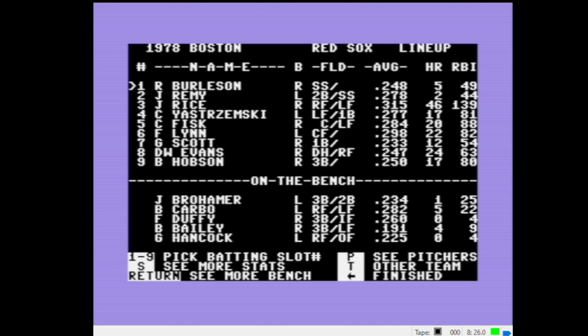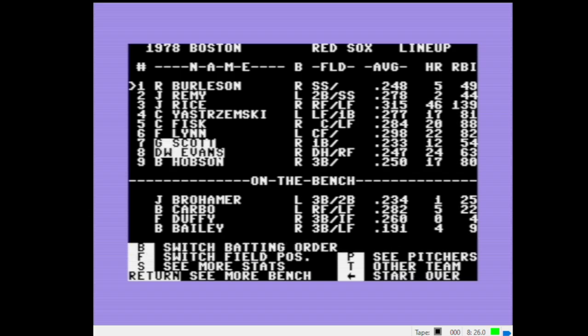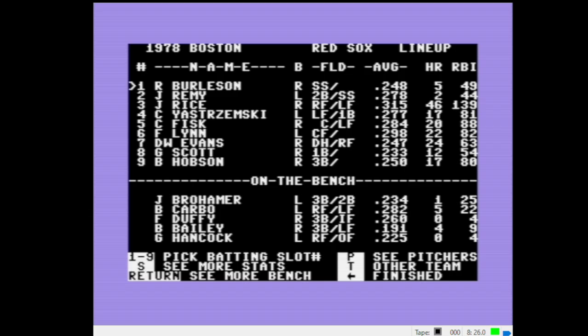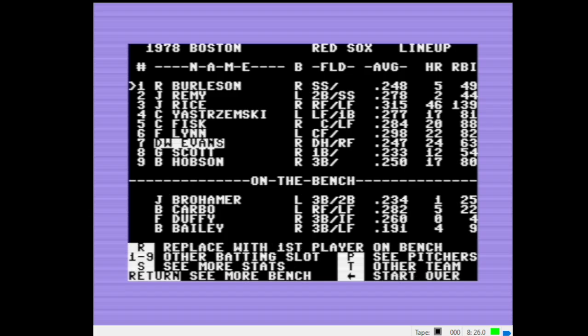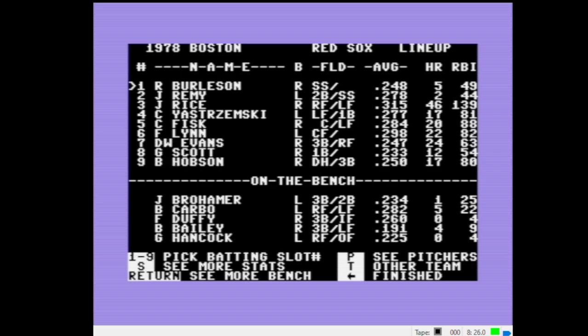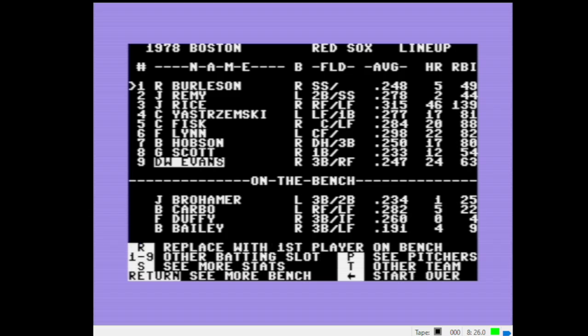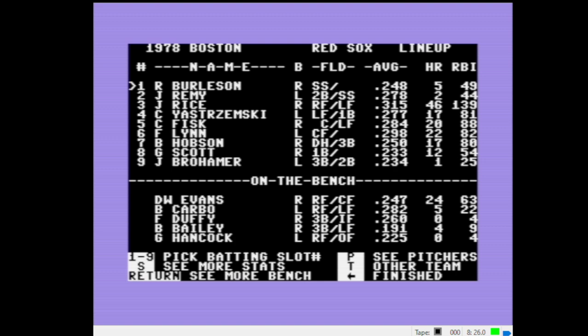Hobson, DH. Scott, Brohammer. So no Dewey Evans. Interesting. And Hobson is the DH. Scott, Brohammer. Brohammer is going to be subbing in at third. That looks correct to me. So let's go ahead and get started.